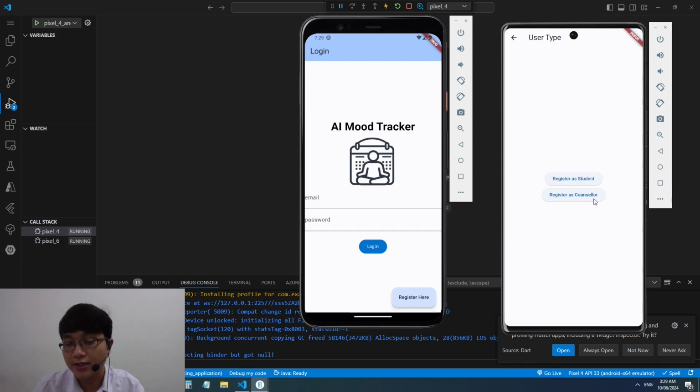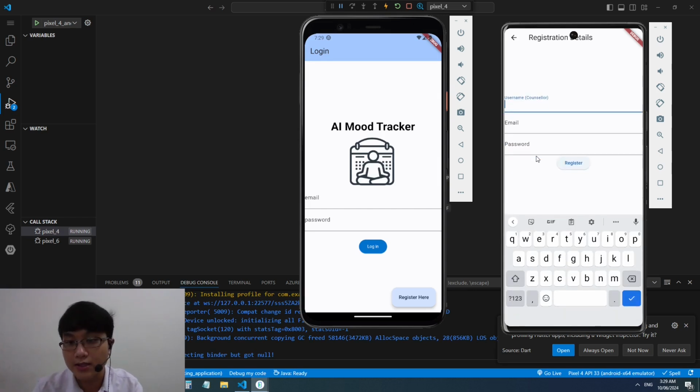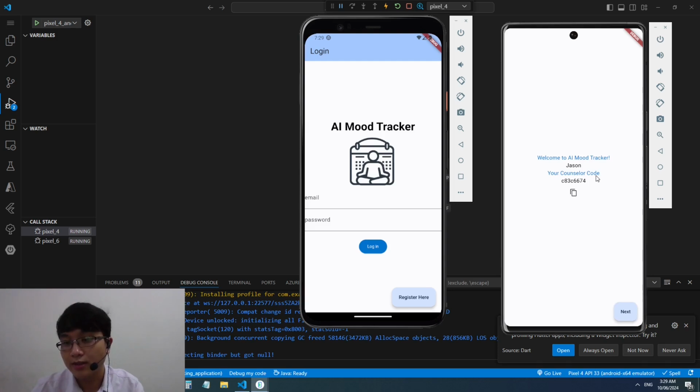So you can click on the register button, register as counselor, and then we can enter a counselor name, for example, Jason. Then we can enter the email, jason@gmail.com, and maybe a password. We'll go with the password test123. Upon registration, you will notice that the counselor will receive a counselor code. And this counselor code is important because when a student registers, they need this counselor code to be assigned under that counselor.